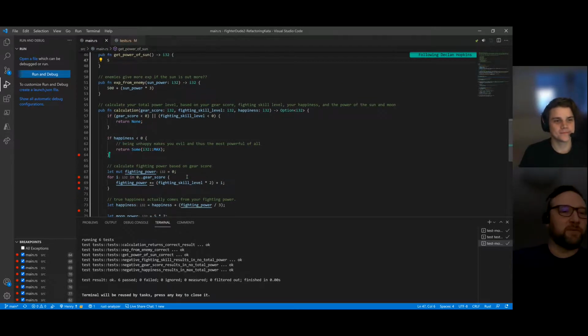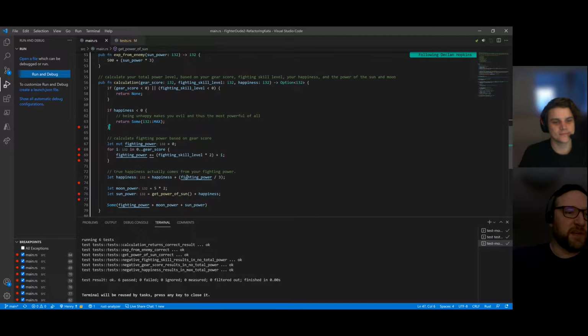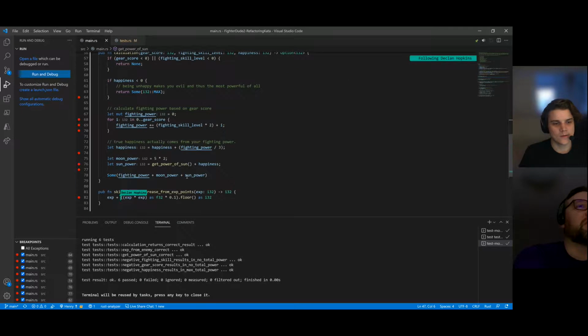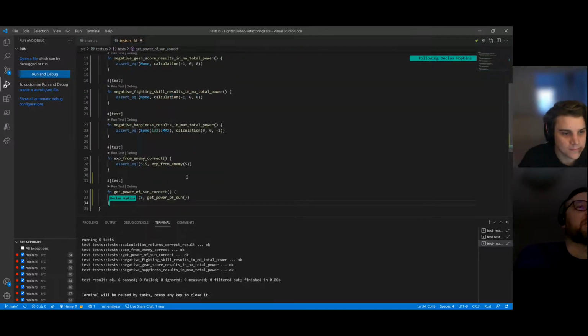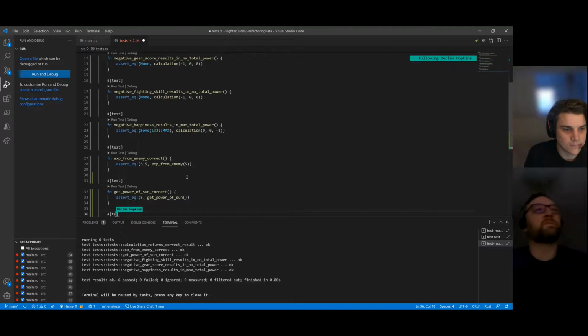Okay, and just for our reference, that was a 4-minute stretch. Okay, so I guess then we want to cover our next one. Was there a small function down at the bottom of this file that we could just take care of? The skill increase from the XP points. Yeah, let's copy that on the clipboard, go to the test file, and add a test for that in the same way that we just did for the power of the sun.